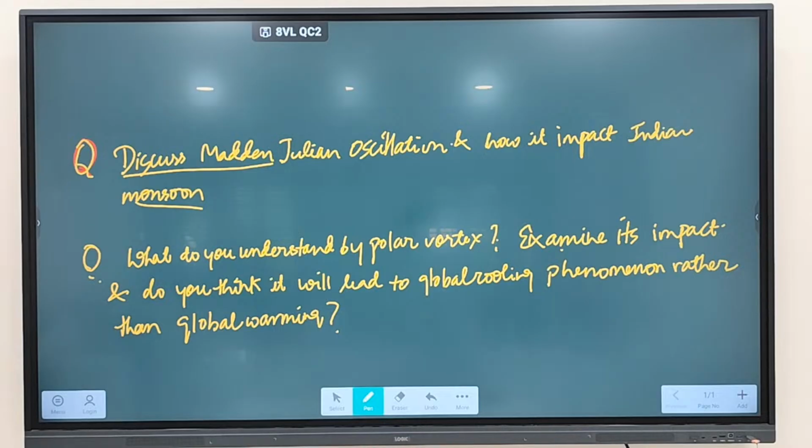Anyone else? Global warming depends on terrestrial radiation. If the Earth is radiating more heat, what will happen? It will cause global warming, because this will be absorbed by greenhouse gases. When global warming is there, will the air be hot or cool? Air will be hot. So can this polar vortex phenomenon lead to global cooling?